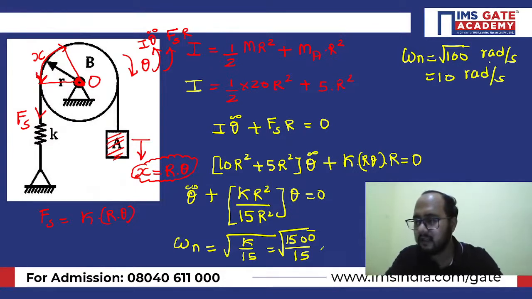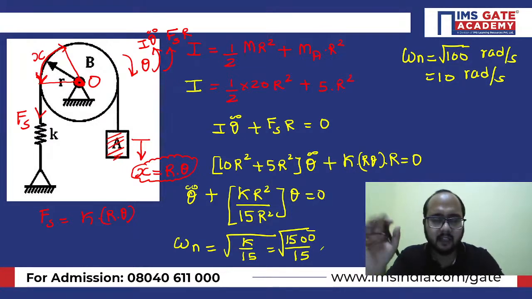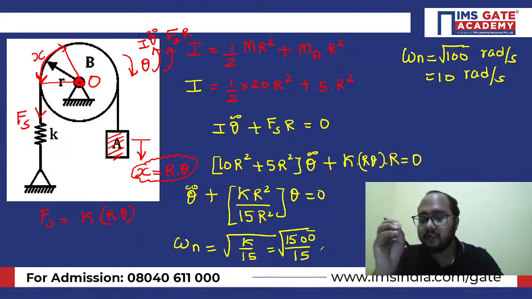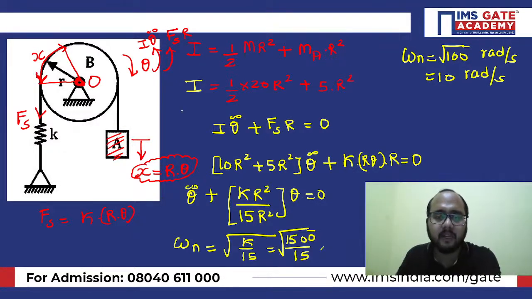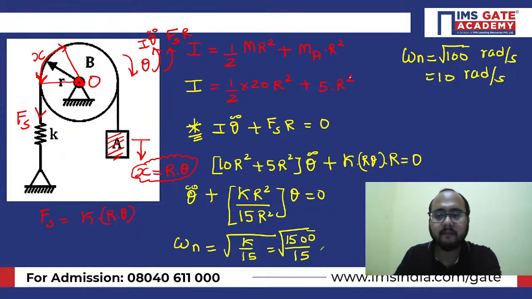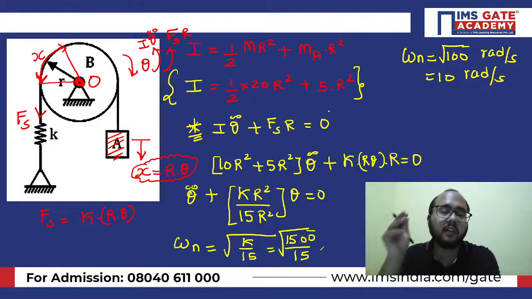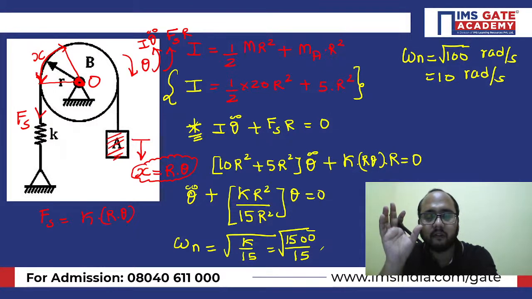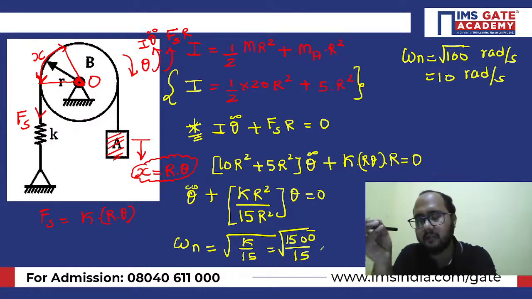Is this clear, everyone? Is this part clear to everybody? Okay. So omega n you can calculate by this method. A very simple method. See how many steps are required. We have used this particular equation. Combined moment of inertia, mass moment of inertia, you can calculate like this. Simply we have utilized the torque equation, the torque method. See how many steps are required? Only 3, and within 3 steps you will be getting the answer.